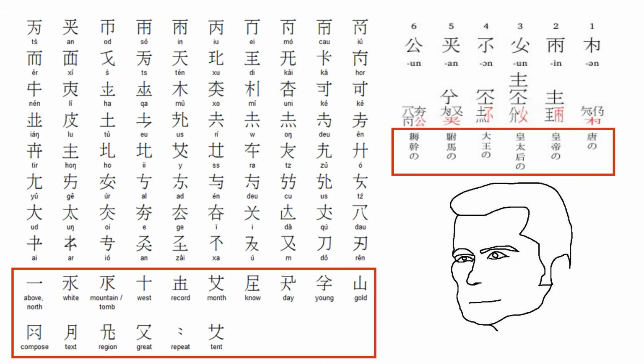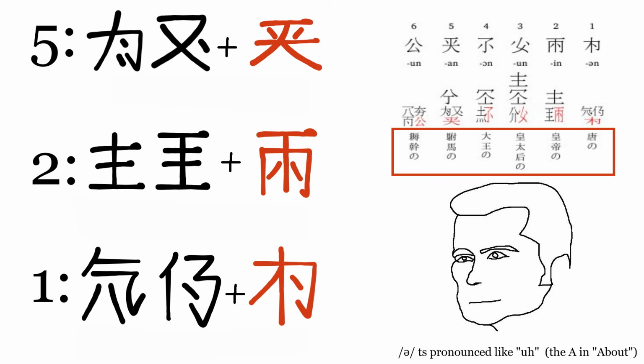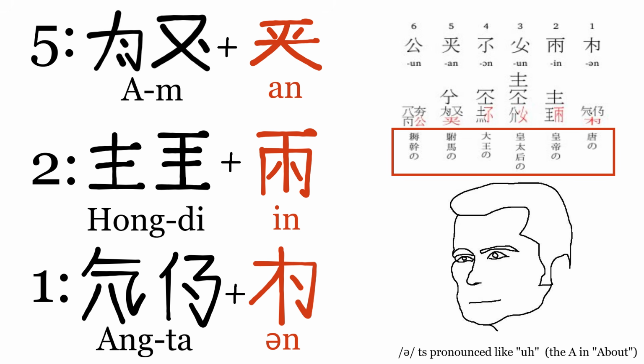And C. Not all the characters are either phonetic or syllabic, despite the fact that this looks Korean. Some characters within these blocks contain words and suffixes with their own rules on how to use. Let me explain what I mean with this example. So here's all 6 of the genitive particles to put at the end of a character. So on top you have the topic. It could be whatever, but for some reason the source lists a leader, the husband of a noblewoman, great king, empress dowager, the emperor, or the Tang. And depending how that word is pronounced, use the corresponding genitive particle as part of Khitan's rule of vowel harmony.